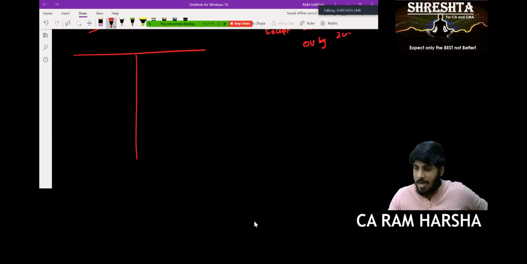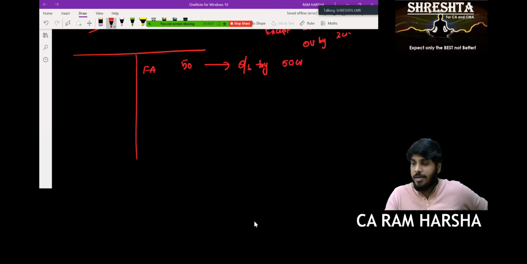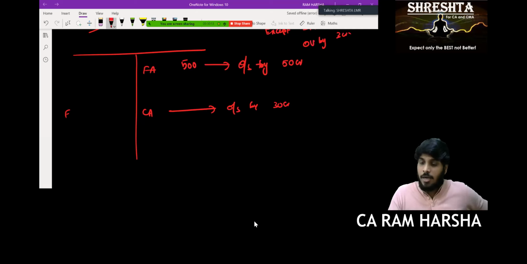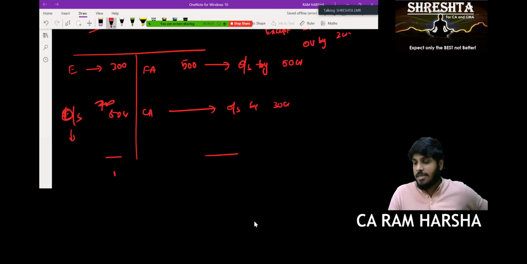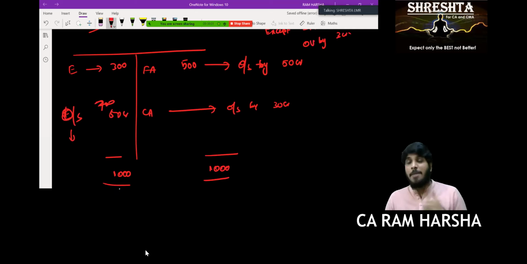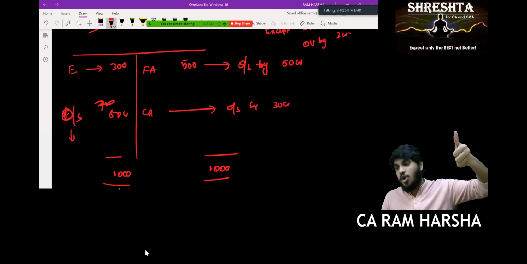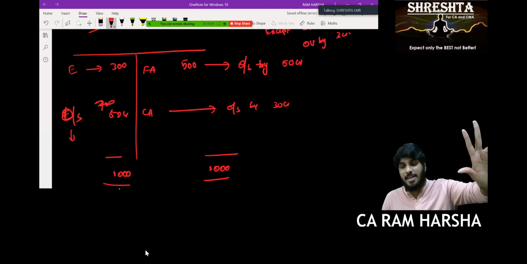Now same balance sheet you take. Fixed asset is overstated by 50 crore out of 500 crores. Current assets are overstated by 30 crores. Outside liabilities were understated by 50 crore out of 700 crore. Equity has been correctly given 300 crore. So that's how balance sheet of 1,000 crores came into picture. Now tell me, Sandhya, can I say balance sheet is true and fair except fixed assets were overstated by 50 crores, except current assets are overstated by 30 crores, except outside liabilities were understated by 50 crore?